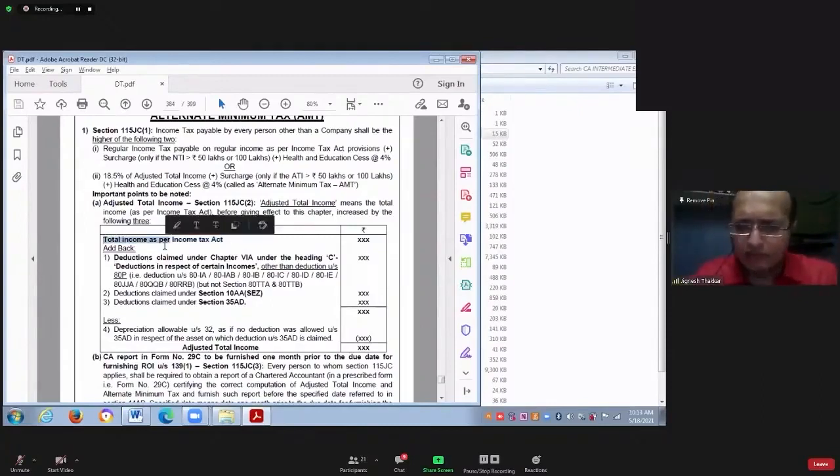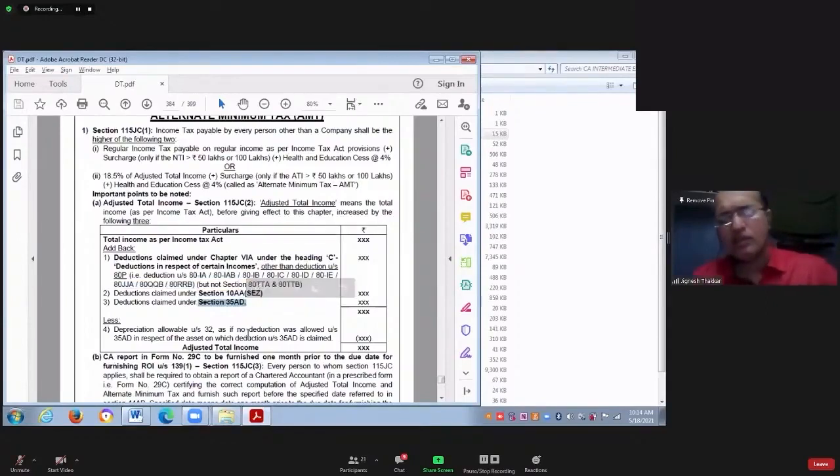You take that total income, and to that amount of total income, you add back Chapter 6A deductions which are claimed in section 80IA, IB, IC, ID, IE, 80JJAA, 80QQB, 80RRB, 80IAB, etc. All these deductions, whichever are claimed by you, should be added back. Section 10AA deduction, if you have claimed, add that also. If you have claimed section 35AD deduction, whatever deduction you have claimed, add back.